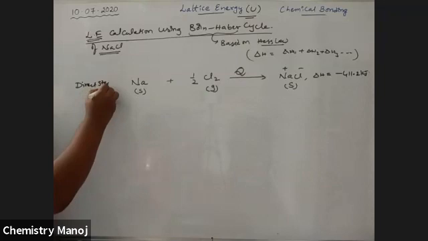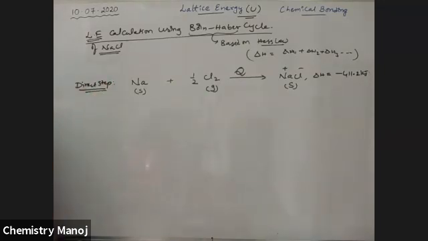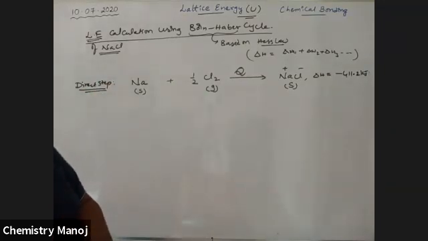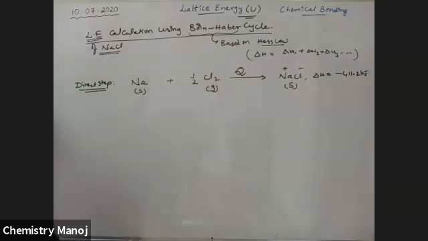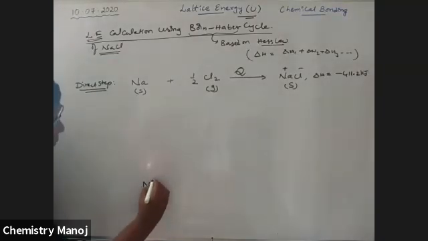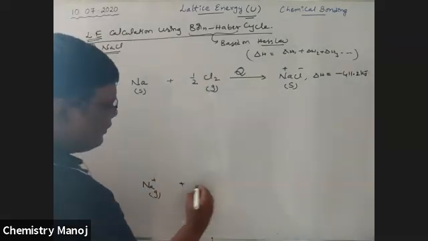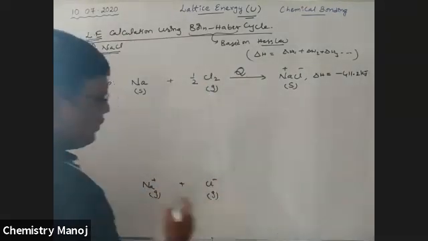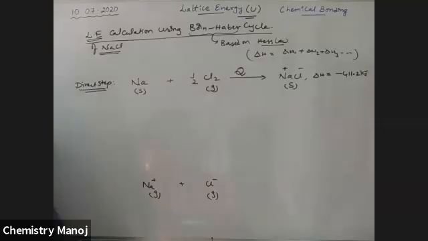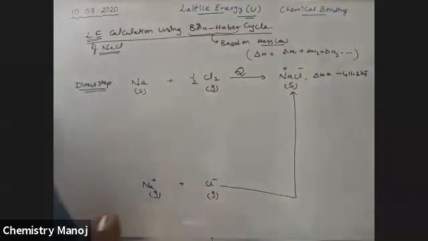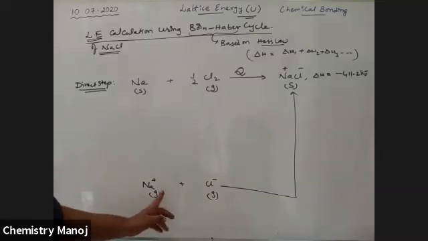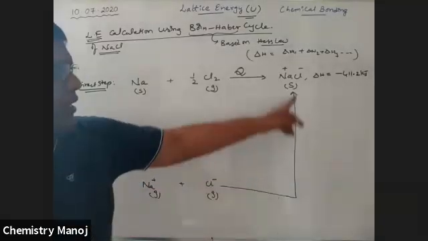There is no direct step to prepare this NaCl, but indirectly this NaCl is prepared. See here, this is the existing sodium. Now I am going to convert this sodium into Na plus ion, a gaseous ion. And this Cl2 I am converting into Cl minus ion, a gaseous ion. The combination of this Na plus and Cl minus ion gives once again NaCl.